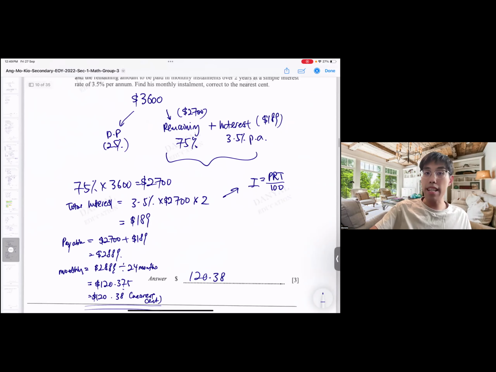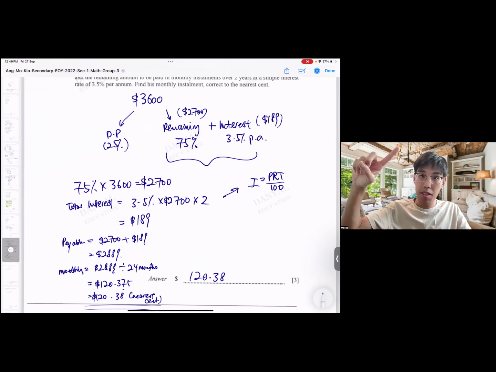Okay, so the thought process is more important here. We need to understand number one, what is the remaining cost? Number two, how much is the interest? The interest is based off this remaining, not the original 3.6. It's based off the 2.7 only.